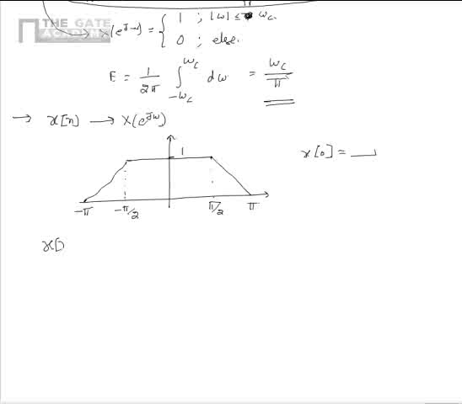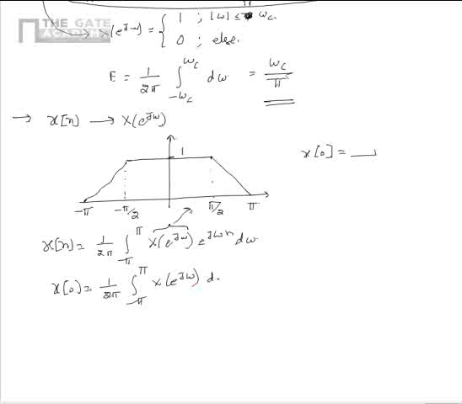We know that using the synthesis equation, x of n can be written as 1 by 2 pi integral minus pi to plus pi x of e power j omega multiplied by e power j omega n d omega, of which x of e power j omega is shown in the diagram. Upon substituting n is equal to 0, we get x of 0 is equal to 1 by 2 pi integral minus pi to pi x of e power j omega d omega.